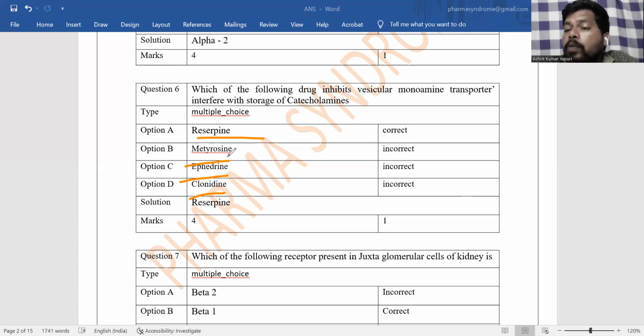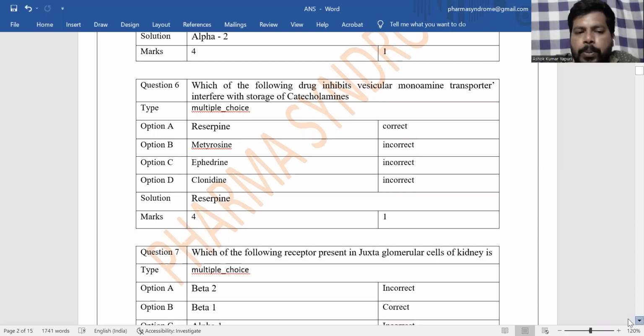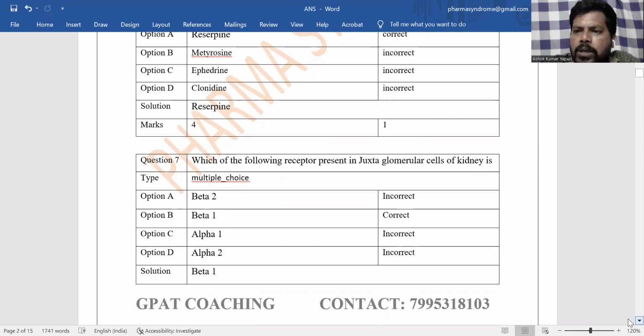Reserpine is from Rauwolfia serpentina, belonging to the family Apocynaceae, and the synonym is sarpagandha. Reserpine inhibits vesicular monoamine transporter and interferes with the storage of catecholamines and increases the degradation of catecholamines, which helps in treatment of hypertension. That's why reserpine was used as an antihypertensive drug. But nowadays it is not used because of its drawback, depression, and also because of the availability of excellent drugs like selective alpha 1 blockers and selective beta 1 blockers.